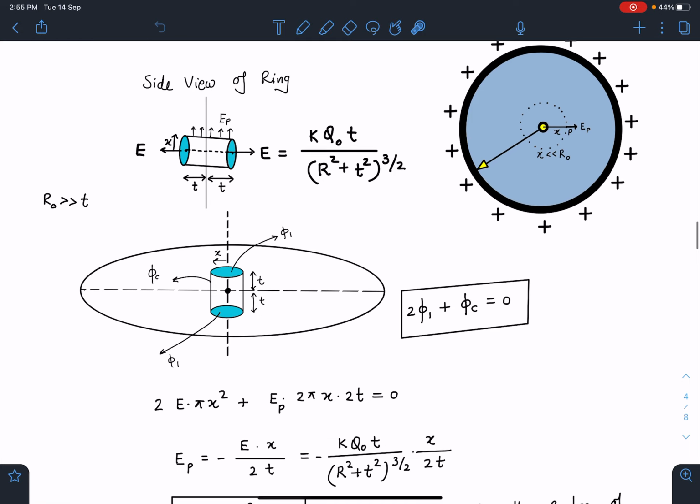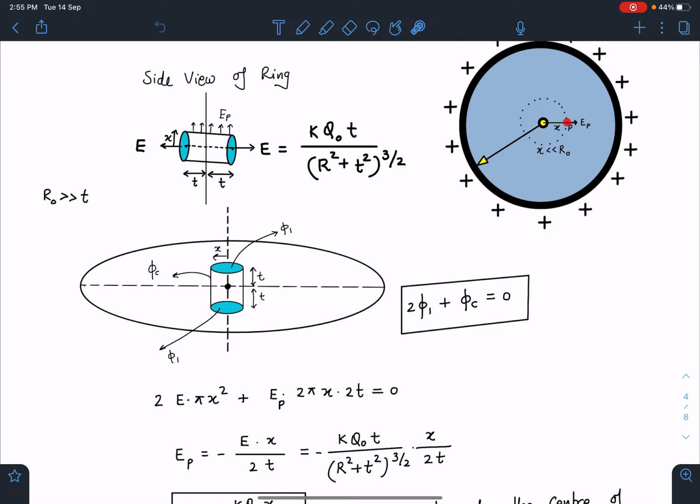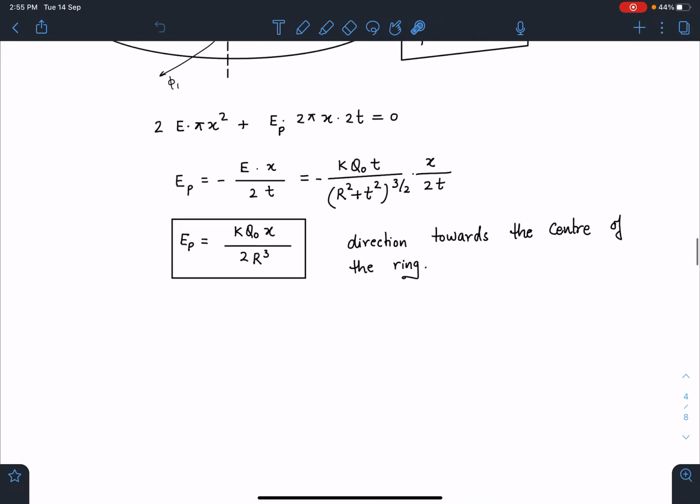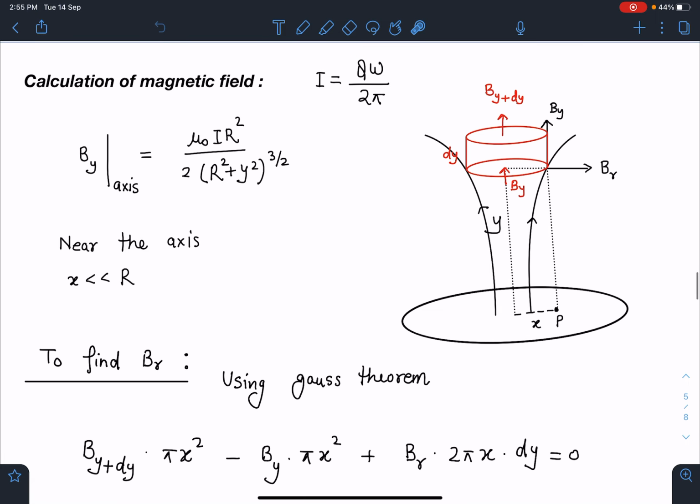Now the second part, calculating the value of magnetic field at this point for the rotating ring. So this is quite tough in my opinion. For simplicity, so that I have to write fewer terms, I'm defining this current I. I'm treating this rotating ring as a current carrying ring with the current value as q omega by 2 pi.